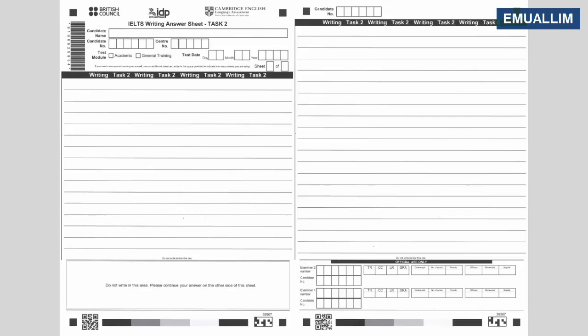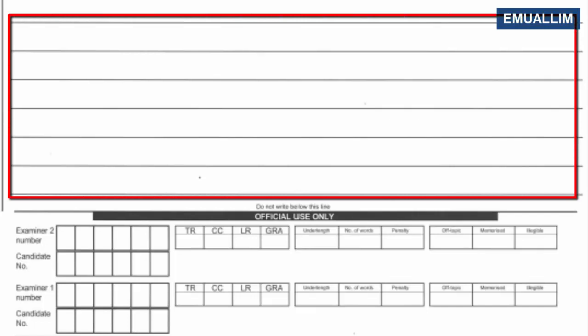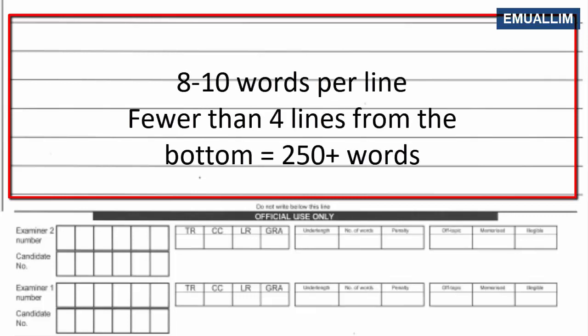Download it and count 32 lines, including 2 blank lines between paragraphs, starting from the first page. And you will see that if you have 2 or 3 lines left from the bottom on the second page of the answer sheet, it means 250 or more words, as long as you can write a minimum of 8 words per line. So after finishing your essay at the exam, simply count the number of lines from the bottom of the second page, not from the top of the first page. And if it's fewer than 5 or 4, you have 250 plus words.